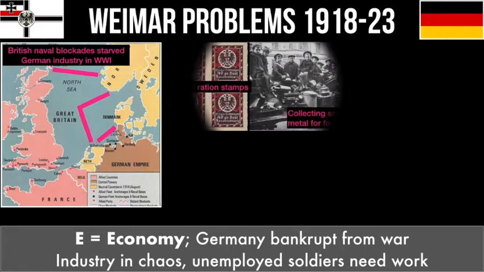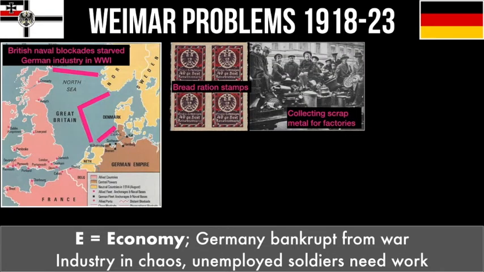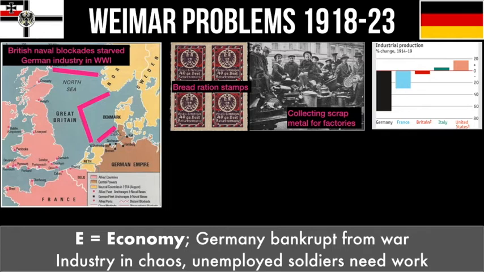So if you look at this image, Germany, by the end of the war, people are on bread stamps. They are starving. And people began melting down pots and pans to provide metal for the factories to try and produce weapons. This graph shows that Germany's industrial production dropped massively in World War I, and all this needed to be rebuilt after the war.